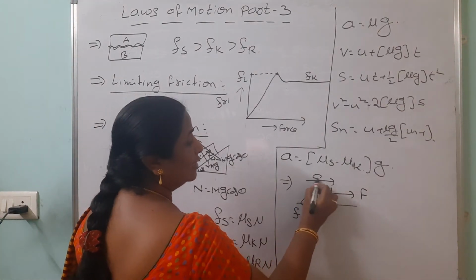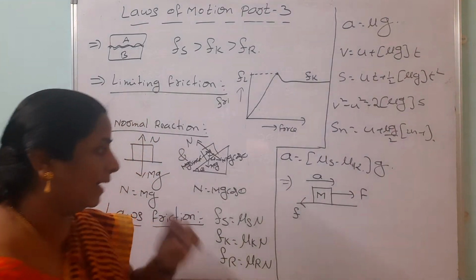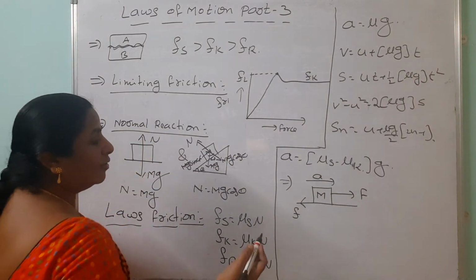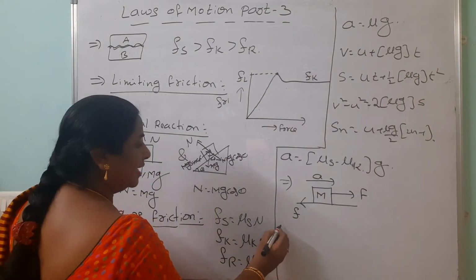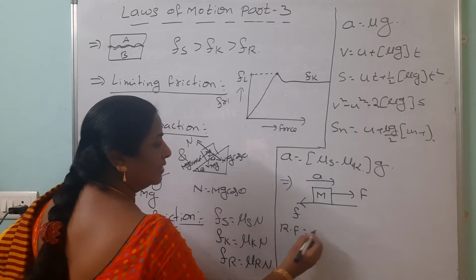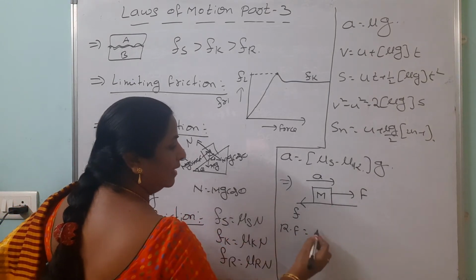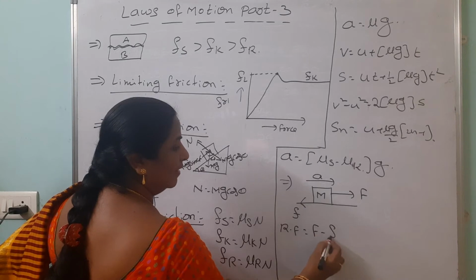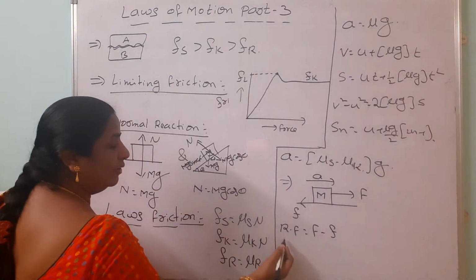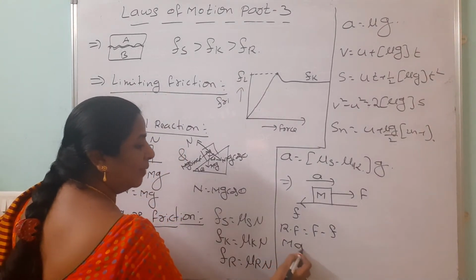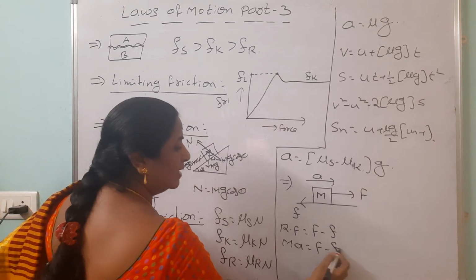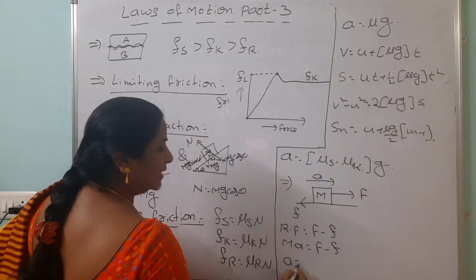Even though the body is moving with how much acceleration? A. Then how to write the resultant force in this case? Resultant force equals to, which is dominating here, we can write it F minus f. But Newton's second law we are writing ma equals to F minus f. So from this acceleration is how much?